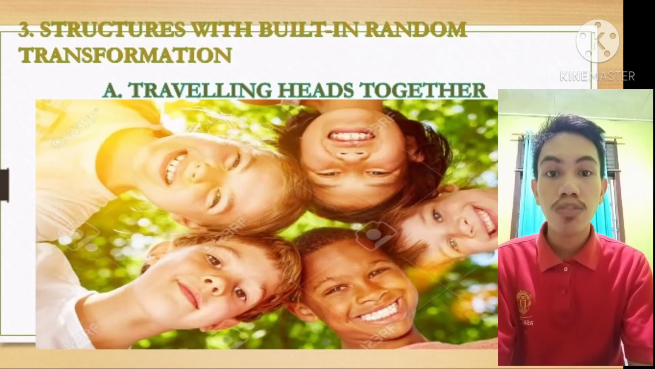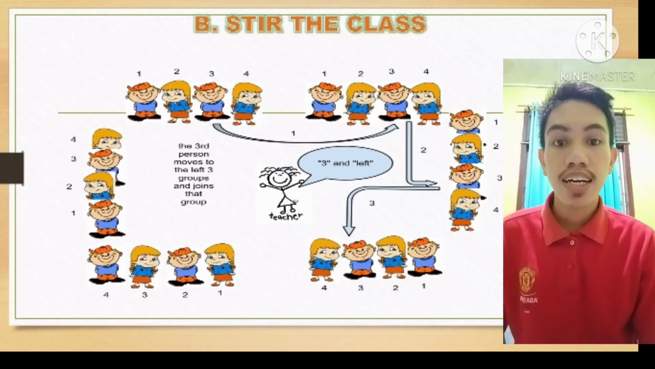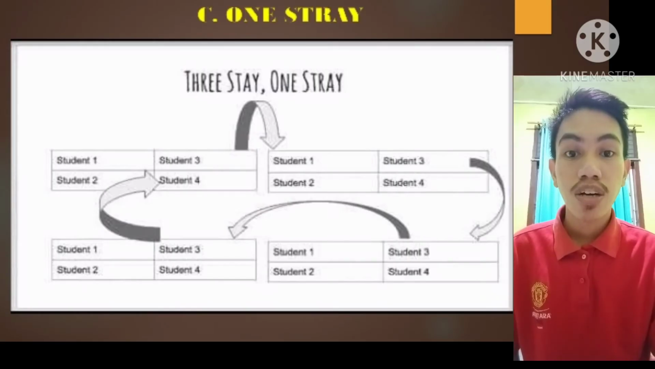Structures with built-in random transformation. The first is traveling heads together, the method to form random teams where the teacher simply calls different numbers on 3 consecutive rounds and instructs the students to travel to other groups. When they travel, they cannot sit down when they meet their original teammates in the last group. Second, stir the class is just like traveling heads together, except the student teams begin by standing as a team around the perimeter of the room. The third is one stray, just like 3 rounds of traveling heads together in forming random teams. We can see in the picture.